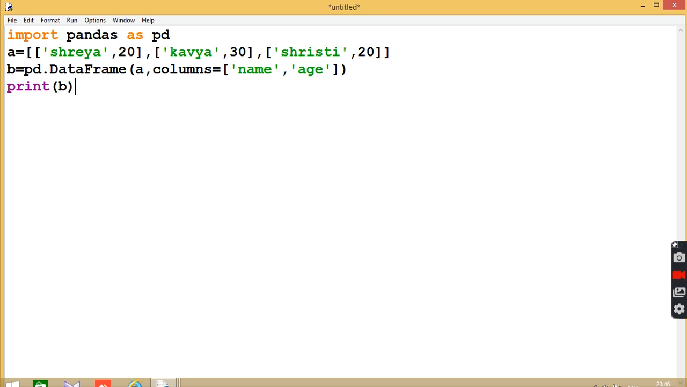So you have seen I have taken one list, a, and I have created two columns here, one for name and one for age. b is equal to pd.DataFrame. a is the name of the list on which we are going to work. Columns is a key